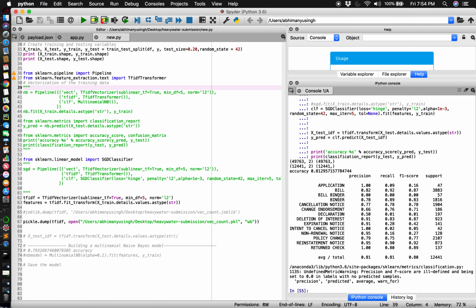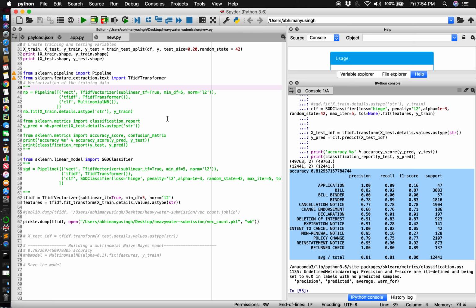So the results are over here. You can see it has an accuracy of 81%, and it also shows the precision, recall, and F1 scores for all the different document types that were in the test file that was provided to me.